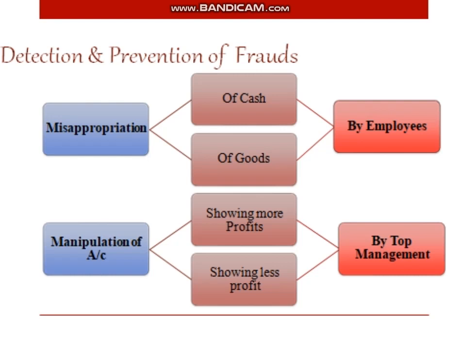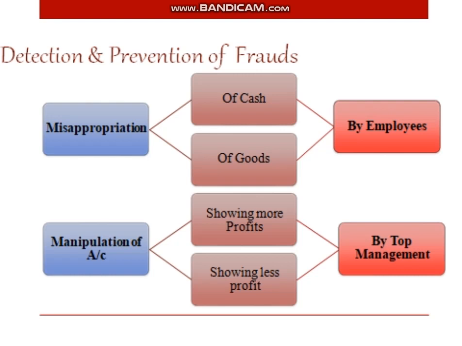They may purchase only 50 tons and record it as 500 tons. And sometimes they will sell only 50 tons and record 500 tons as sold. This is the way misappropriation of goods takes place in the organization. Misappropriation of cash and misappropriation of goods are done by employees of the business organization.